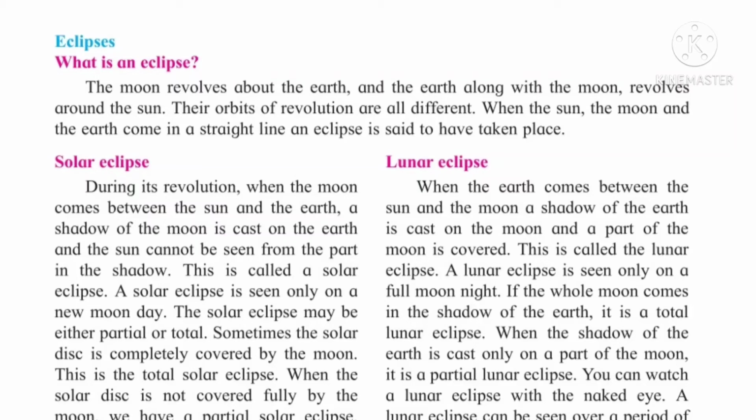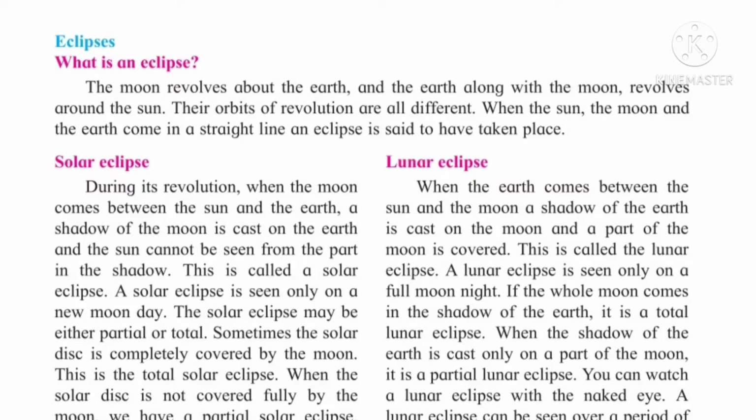When the sun, the moon and the earth come in a straight line, an eclipse is said to have taken place. In which condition has an eclipse taken place? When the sun, moon and the earth come in a straight line.